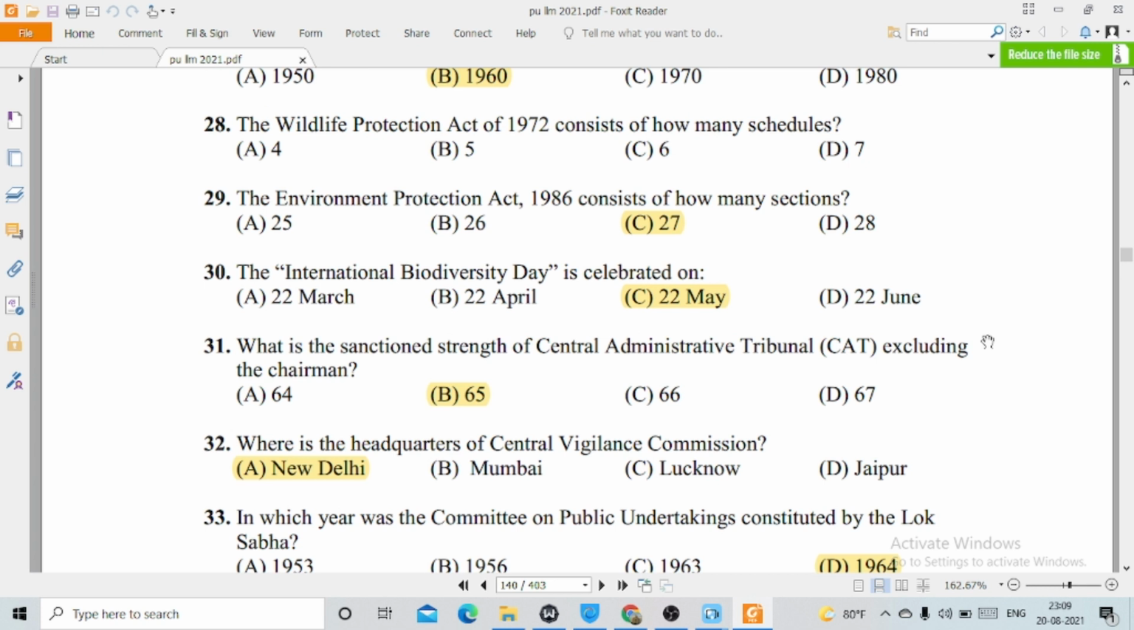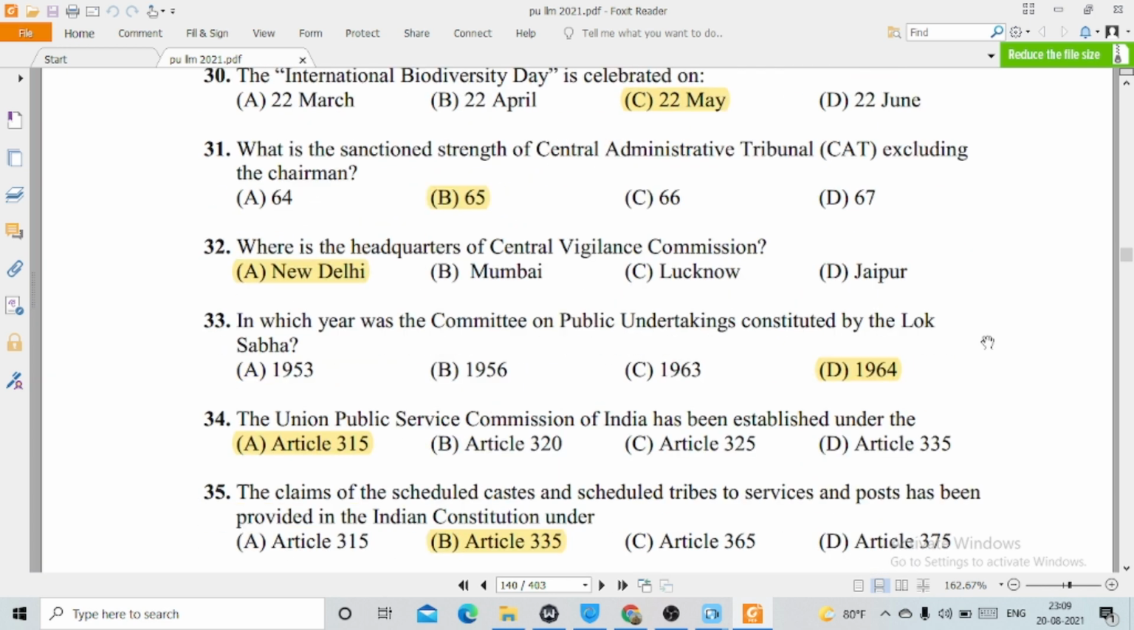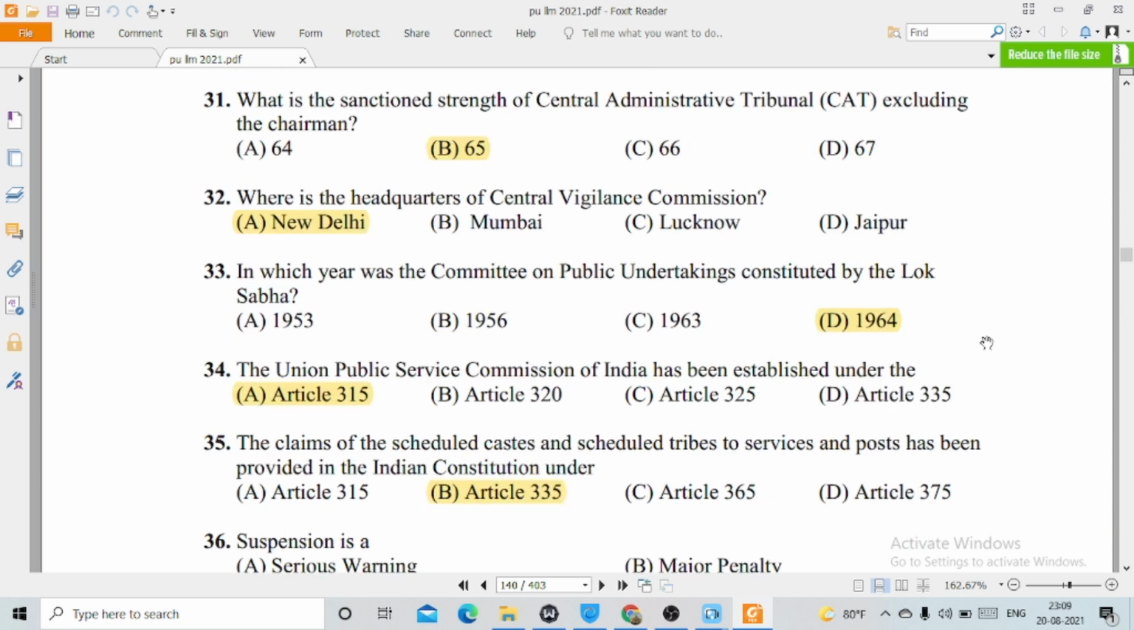31, what is the sanctioned strength of Central Administrative Tribunal excluding the chairman? This is option number B, 65. 32, where is the headquarters of Central Vigilance Commission? This is option number A, New Delhi. 33, in which year was the Committee on Public Undertakings constituted by the Lok Sabha? This is option number D, 1964.